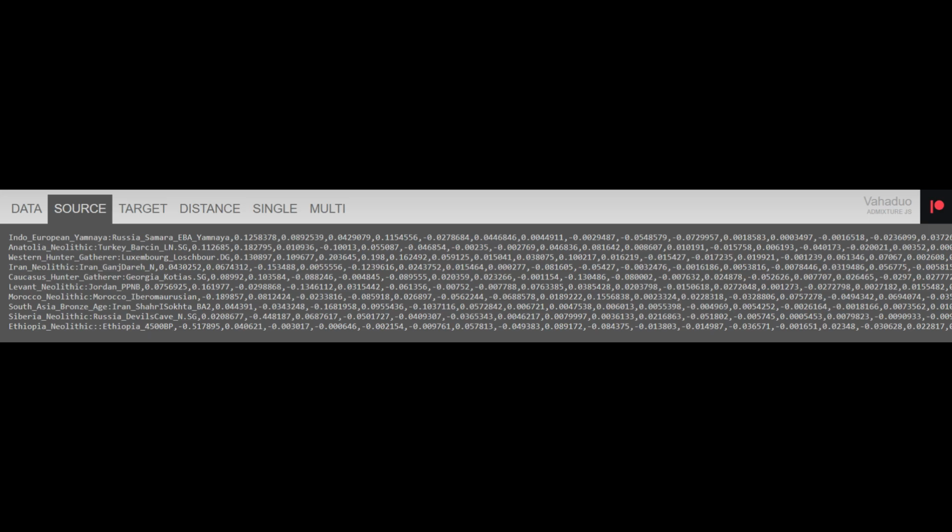Now here are the source populations that I will be using, and you can see that there's an Indo-European Yamnaya steppe source, an Anatolia Neolithic source, a Western hunter-gatherer source, an Iran Neolithic source, a Caucasus hunter-gatherer source, a Levant Neolithic source, a Morocco Neolithic source, a South Asia Bronze Age source, as well as a Siberia Neolithic source and an Ethiopian Neolithic source.